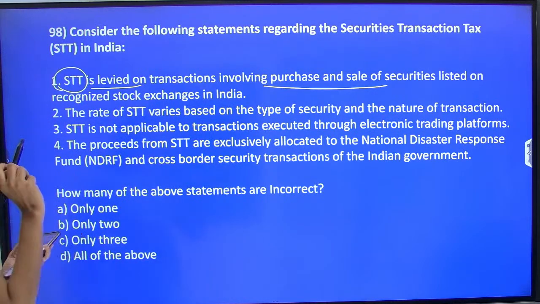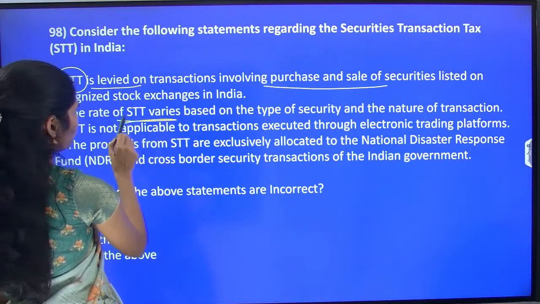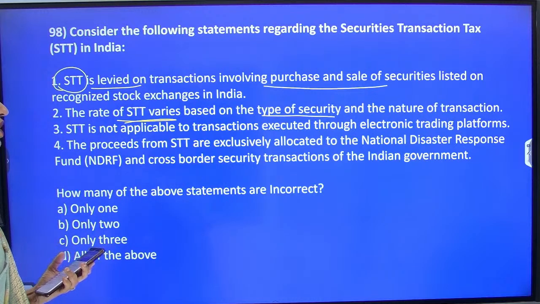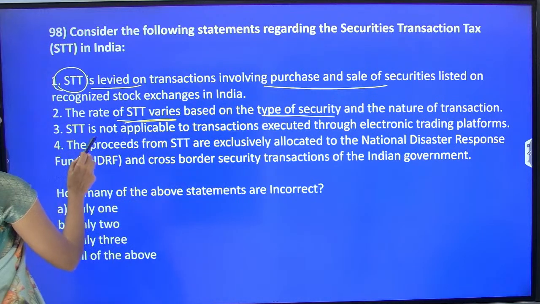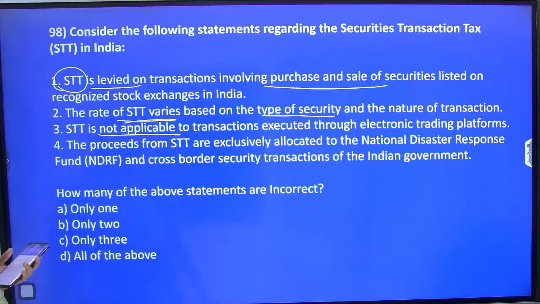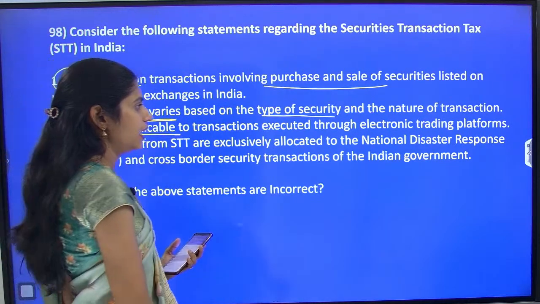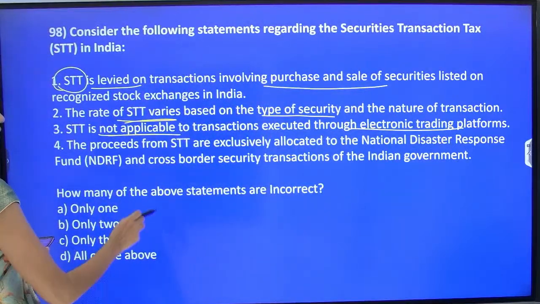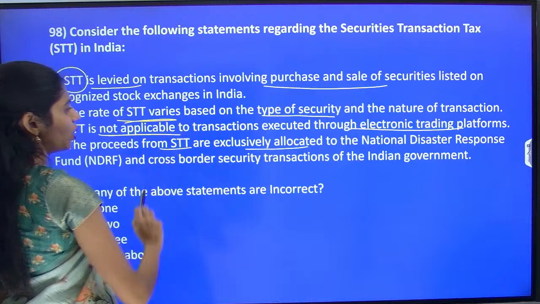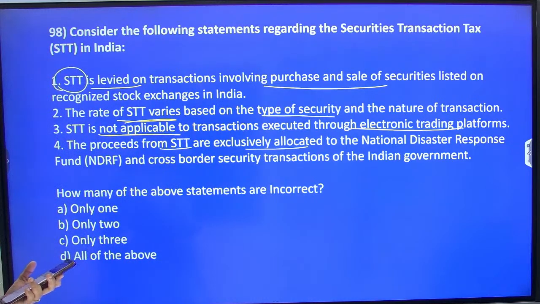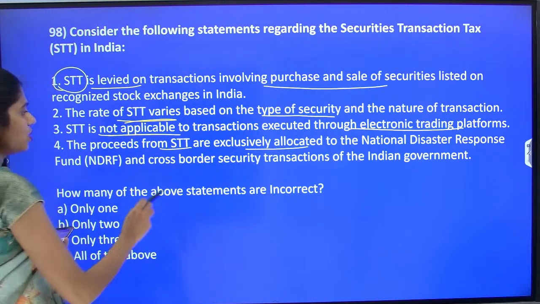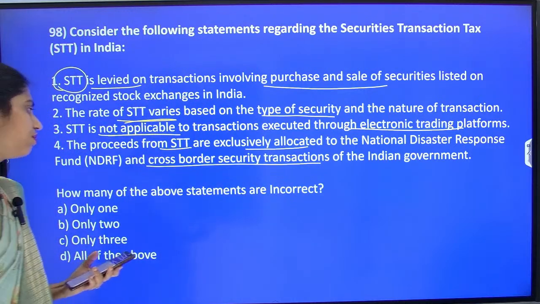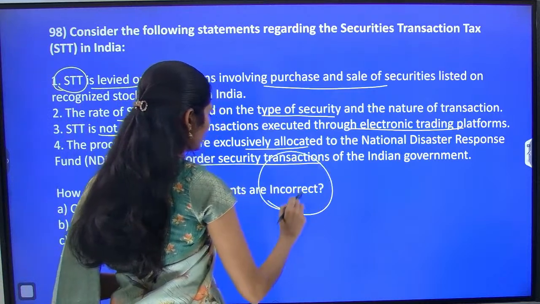Second statement: the rates of STT vary based on the type of security and nature of transaction. Next: STT is not applicable to transactions executed through electronic trading platforms. And next: the proceeds from STT are exclusively allocated to disaster response fund and cross-border security transactions of the Indian government. You have to find which statements are incorrect.